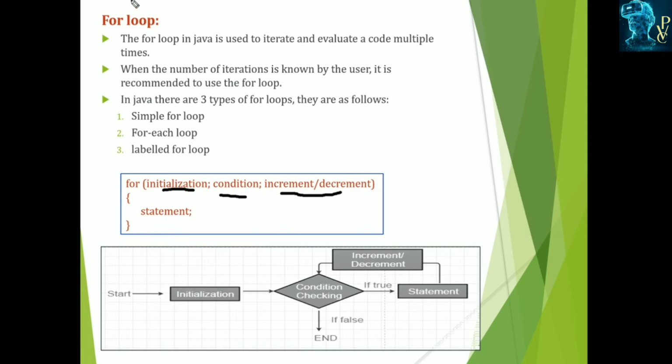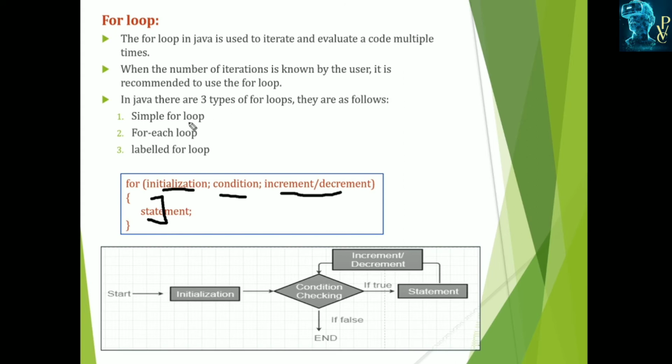In those situations, the for loop can be used. In while and do while, the user doesn't know how many times the loop or set of statements will be executed. When the number of iterations is known by the user, this for loop can be used.